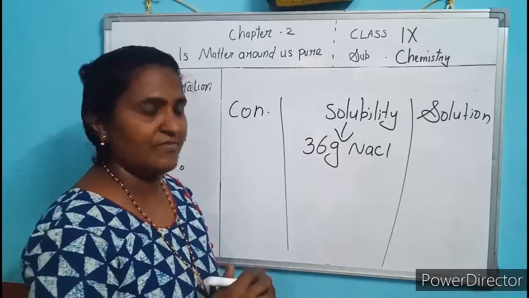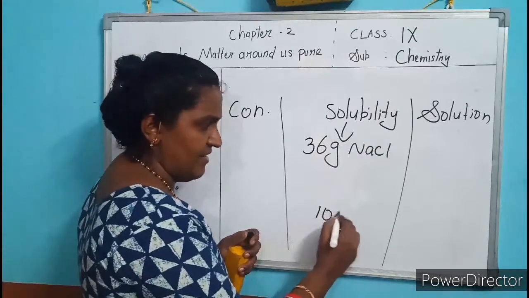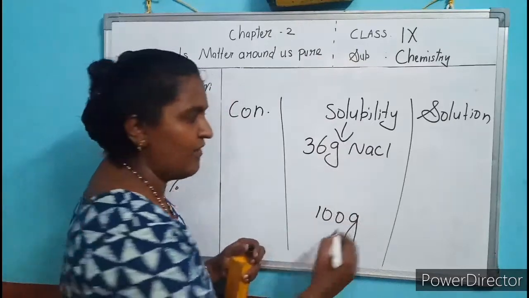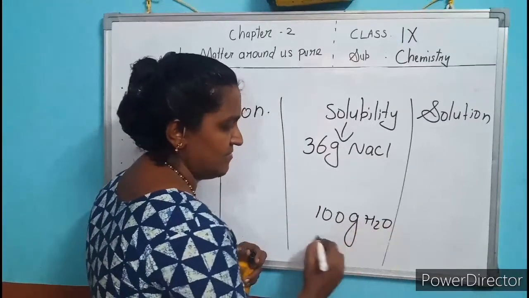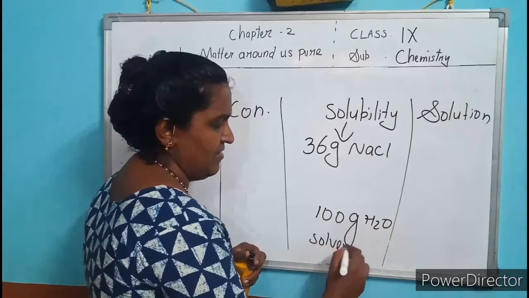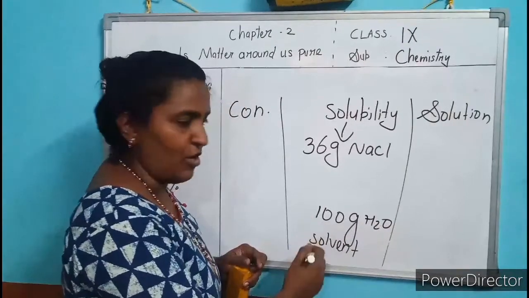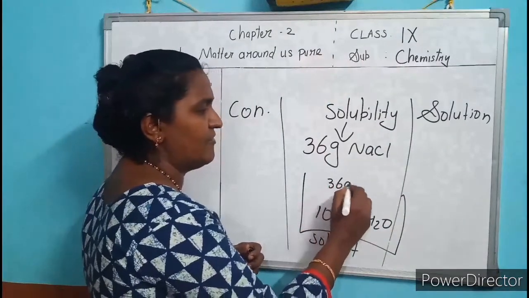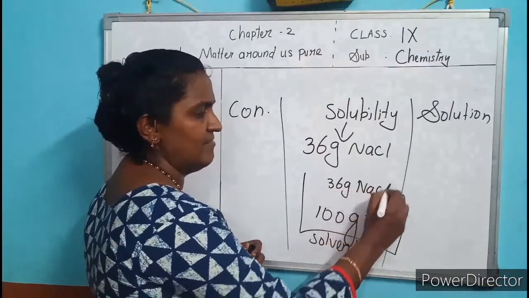What does it mean? For 100 gram of water, that is solvent, you add 36 gram of NaCl.